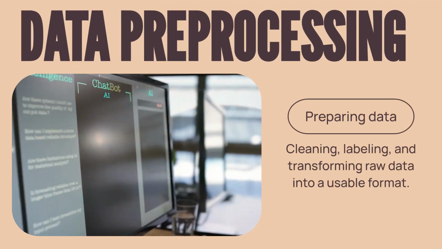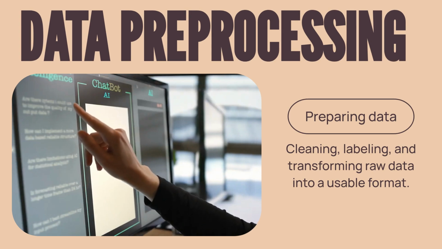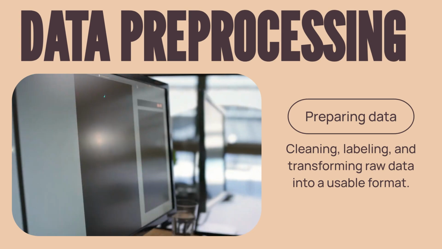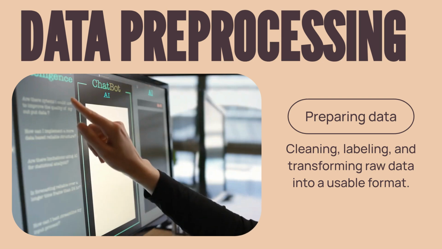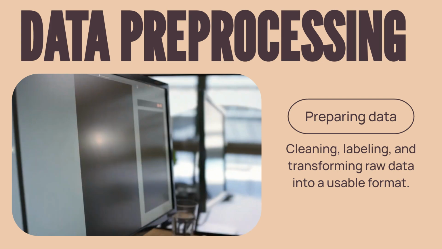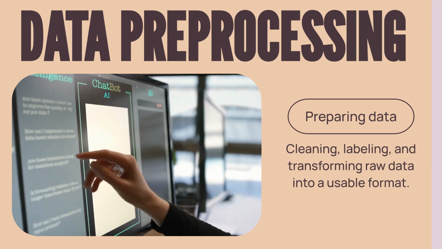Next is data preprocessing. Raw data is often messy. This step involves cleaning the data, handling missing values, and formatting it consistently. For supervised learning, this is also where data is carefully labeled.